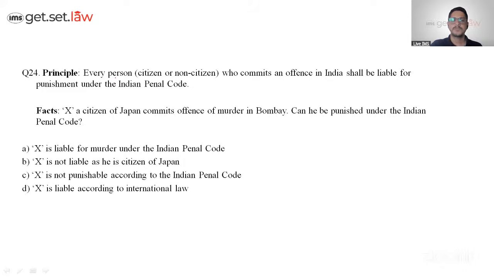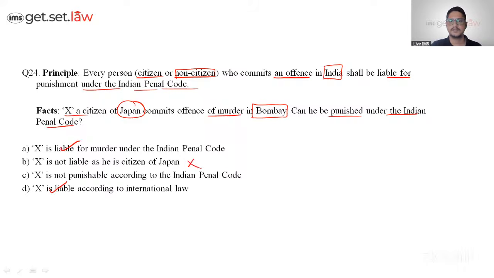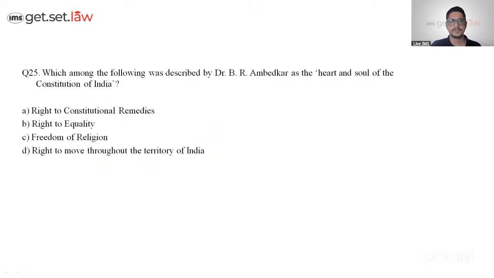Every person, citizen or non-citizen, who commits an offense in India shall be liable for punishment under the Indian Penal Code. That means either of them. So X, a citizen of Japan, a non-citizen, commits the offense of murder in Bombay, that is Mumbai. Can he be punished under the Indian Penal Code? With eyes closed, the answer is yes, he's liable. These are eliminated. He's liable for murder under the Indian Penal Code. International law has no relevancy. So option A is the correct answer. Perfect, let's go to the next.